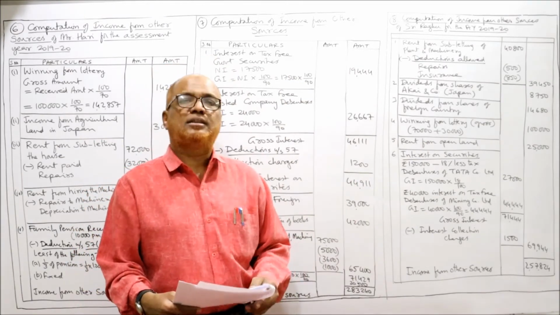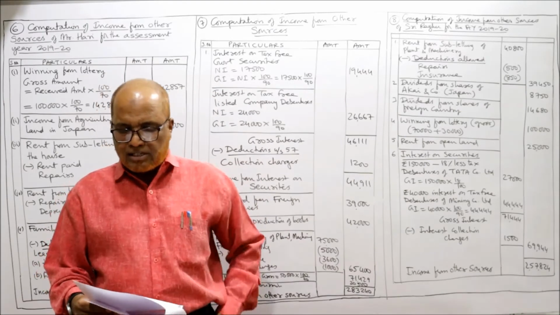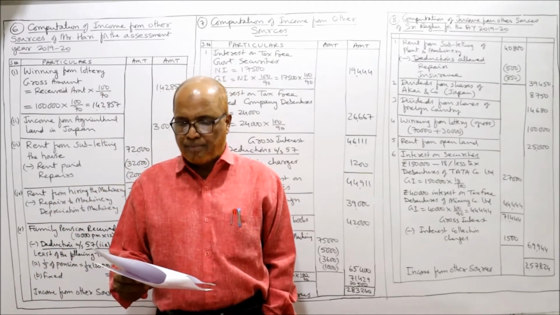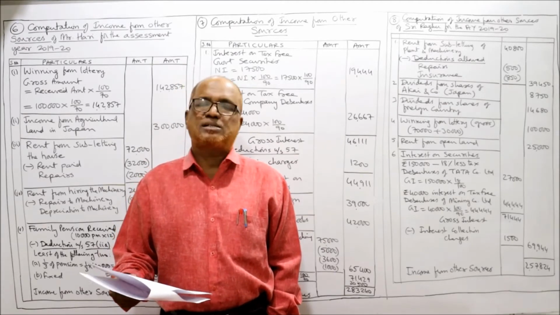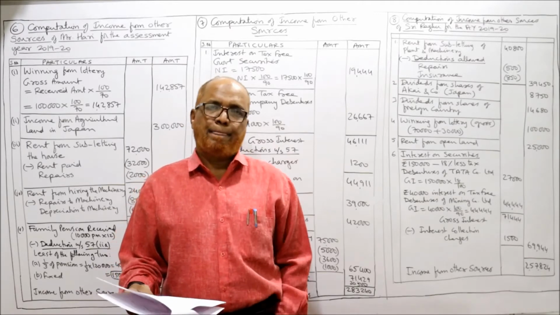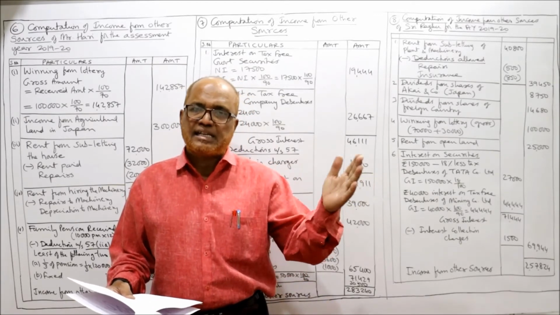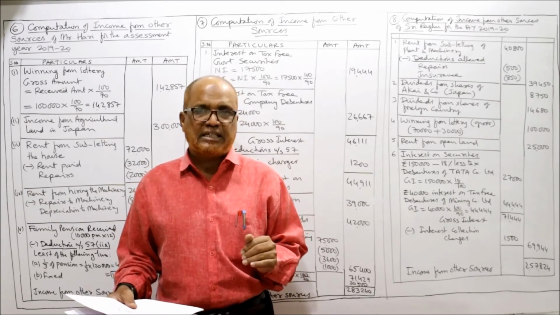Now you see the eighth problem. Sri Raghu furnished the following particulars of his income for the previous year ended 31st March 2019. So determine the income chargeable under income from other sources for the current assessment year 2019-20. Our current assessment year is 2019-20. The previous year is 18-19. Ends on 31st March 2019.